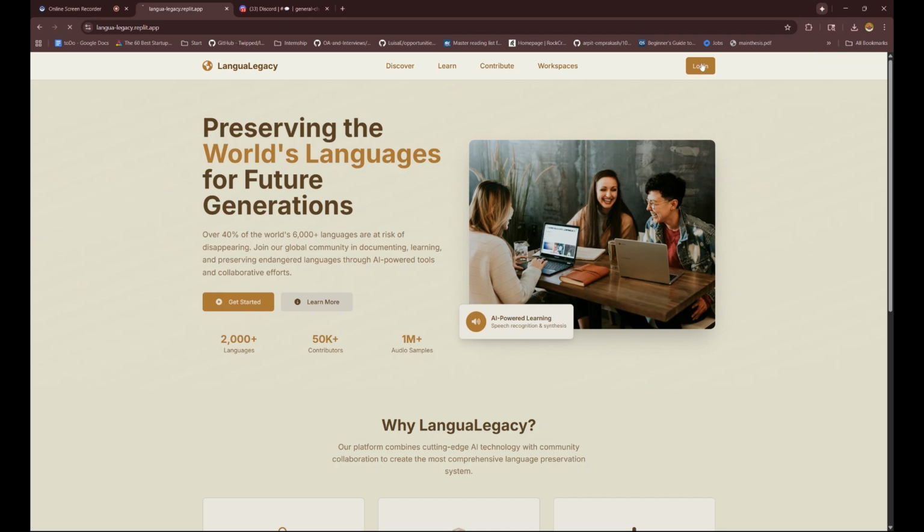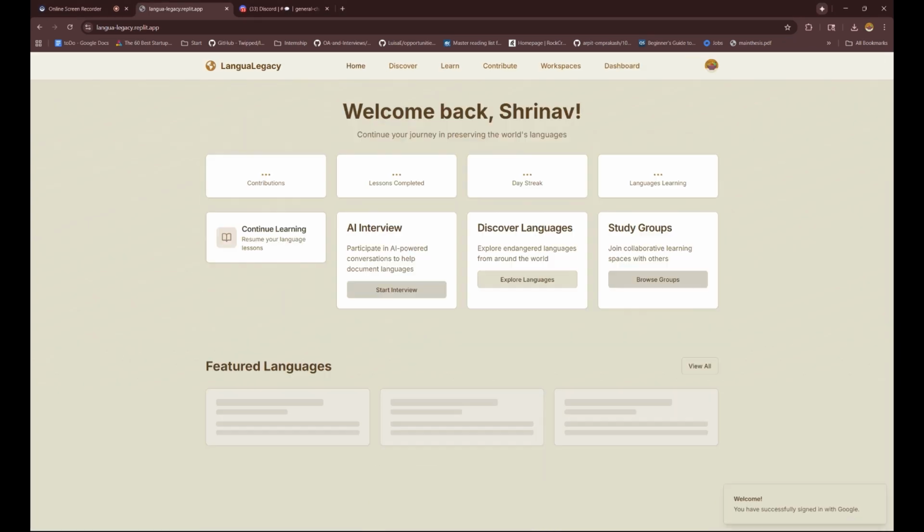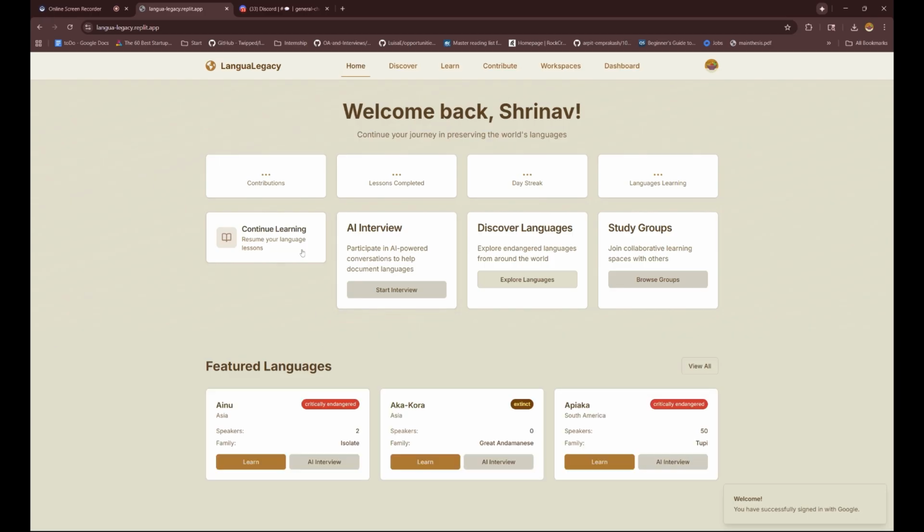Let's just log in, continue with Google. This right here is the homepage. So it contains information about what I've done, what I can possibly do, and it also features some languages right here that I can learn more from. So let's go to contribute.